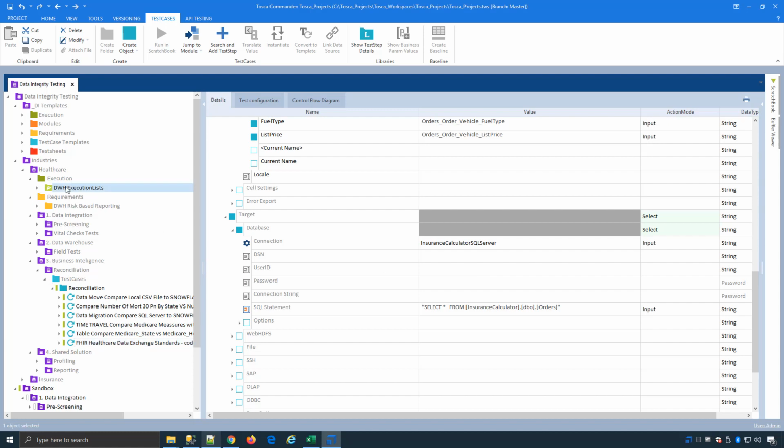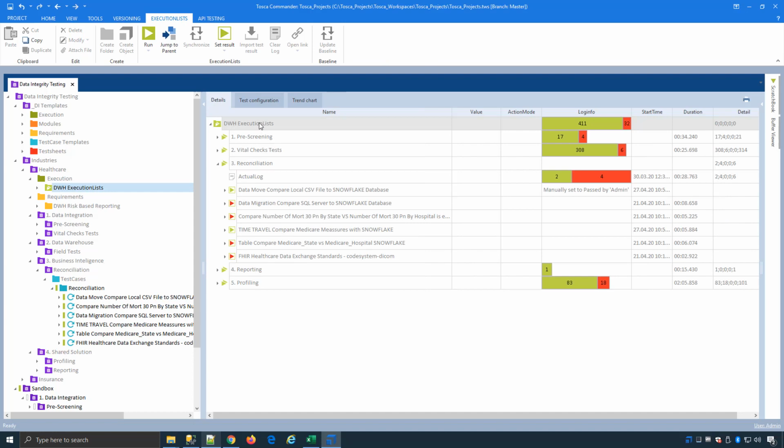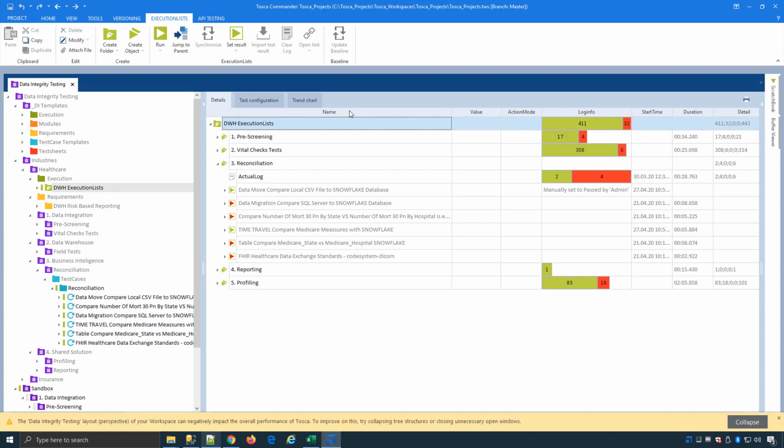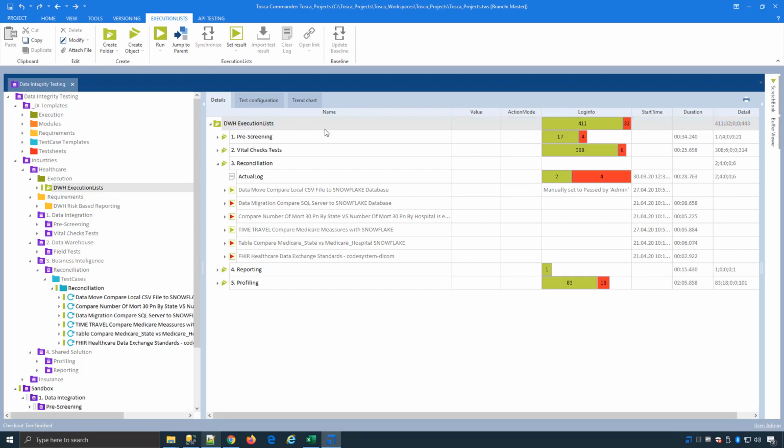So I'll jump over here to my execution list. Let's do a quick checkout of my data. And what you're seeing is all my execution lists for all my data, for all my test cases that I've created, and I've combined them into an end-to-end flow to meet the process of my data warehouse testing. And you can see I've got different tests for pre-screening, vital checks, reconciliation along the way, and some reporting and profiling as well.